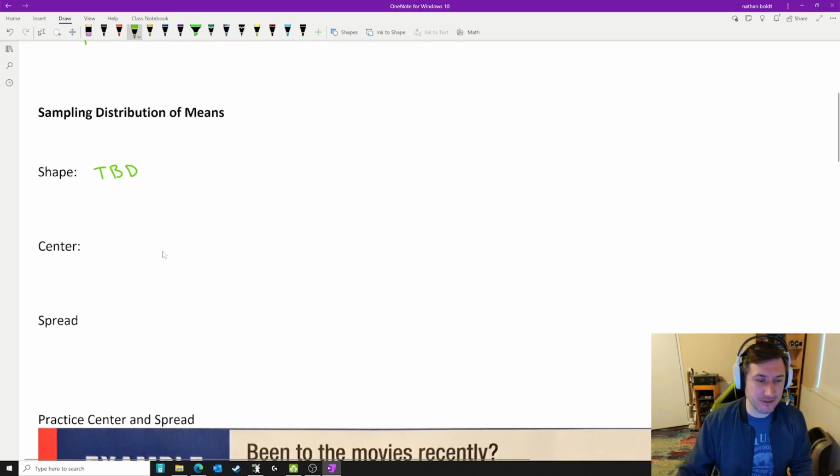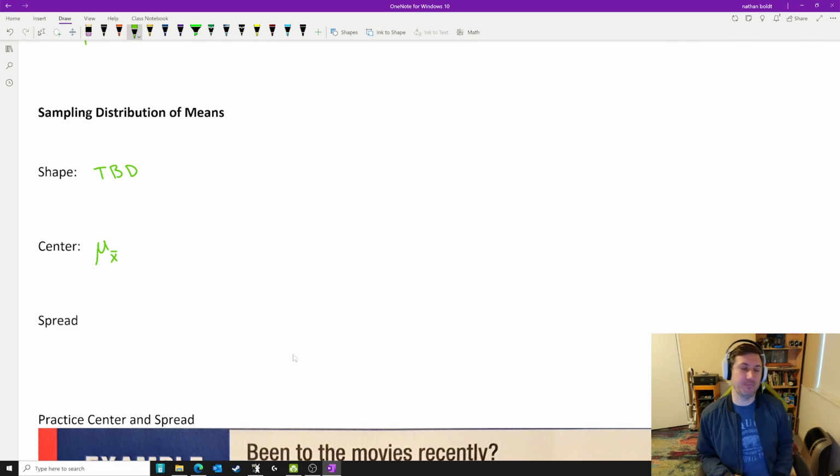The center of a sampling distribution: if I take the average of all of the sample averages, x bar is the sample average, right? So if I take the average, mu, of all the sample averages, what will that be?